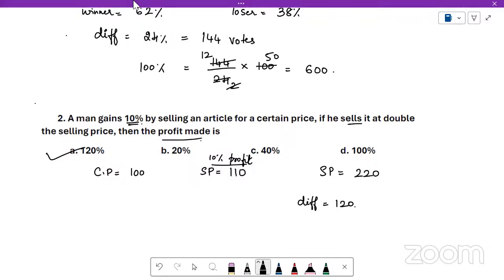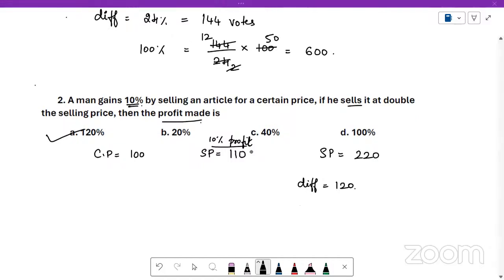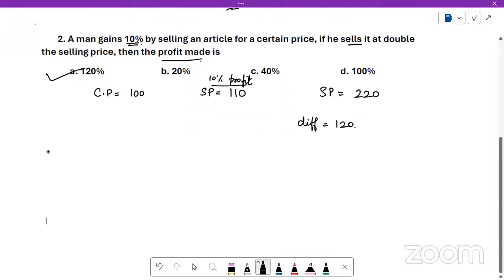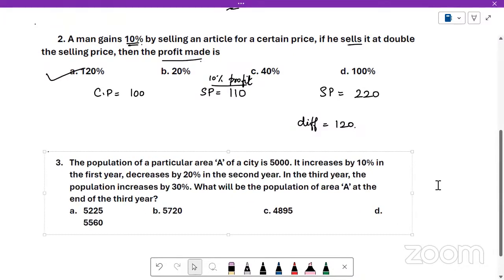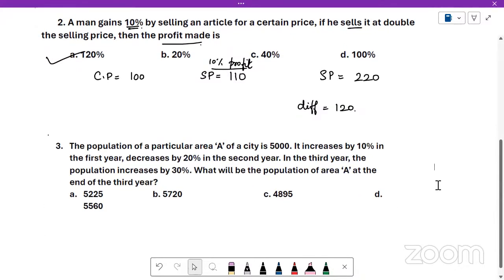Now we will solve the next question. Third question. Population of a particular area A of a city is 5,000.